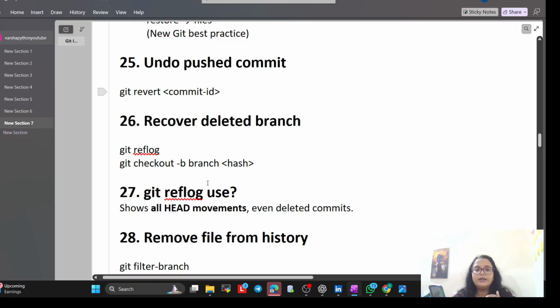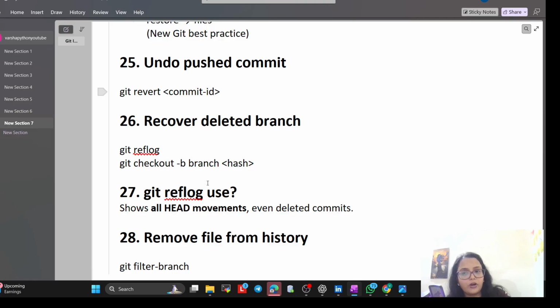Now recover deleted branch. For that the command is git reflog or git checkout -b branch hash. So how can we do it? I accidentally deleted my credit card feature. I use reflog to find the last time I touched it and bring it back from the dead. So that is nothing but reflog.